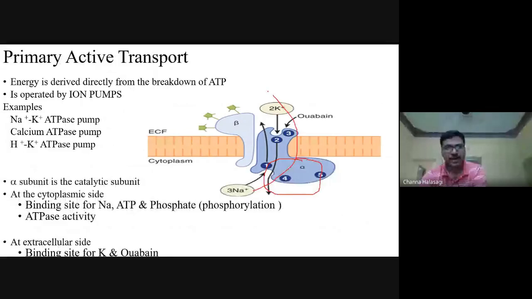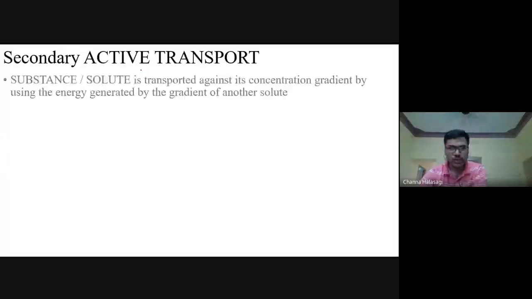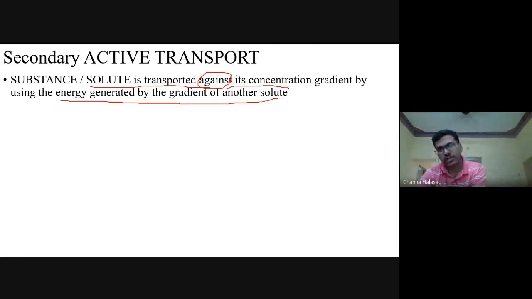Now coming to the concept of secondary active transport. Here what is happening is a solute is getting transported against the concentration gradient, using the energy generated by another solute.